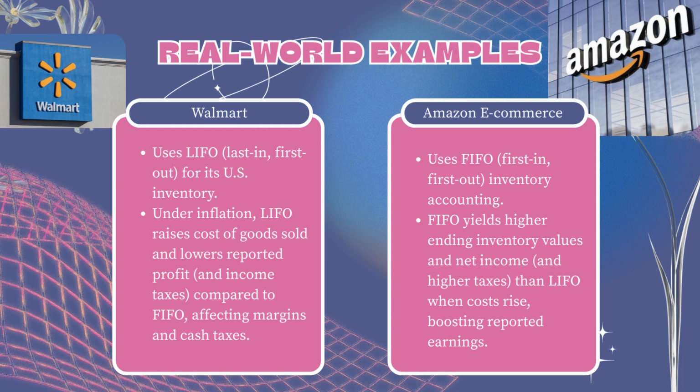In contrast, Amazon uses FIFO for its inventory. This results in higher reported earnings during periods of rising prices, but also leads to higher taxes. It's more favorable when a company wants to show stronger profitability. These examples show how accounting choices, even when following the same standards, can shape the way a company's financial health appears to stakeholders.